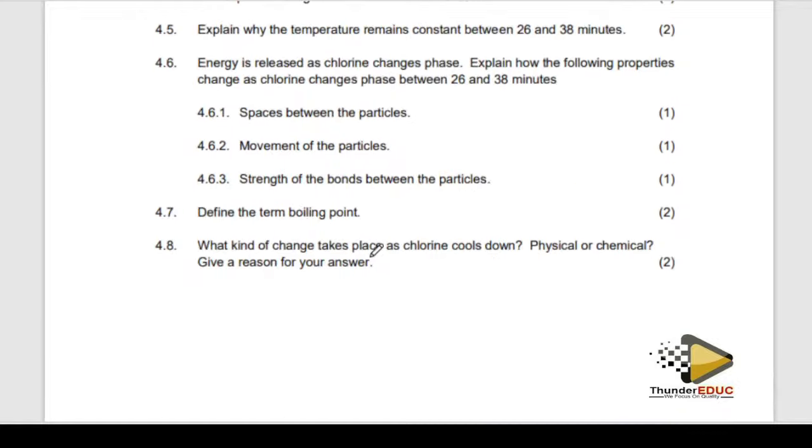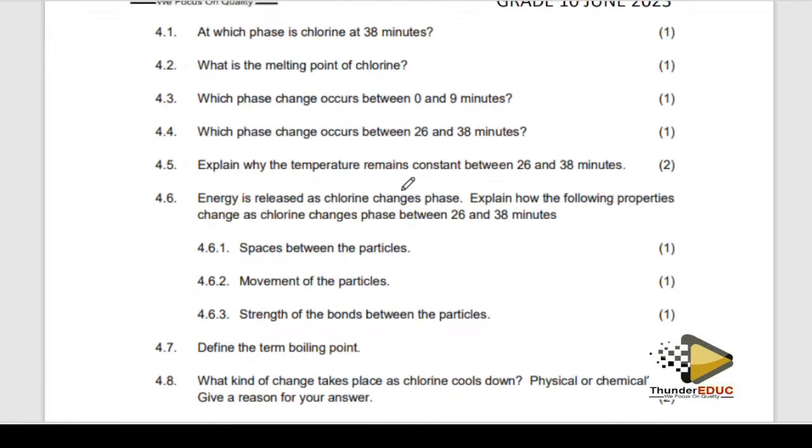Strength of the bond between the particles: the strength is now increasing. The space reduces, the movement reduces, and the strength of the bond also increases, because it's changing from one phase to another. Remember, the more compact it is, the stronger the bonds.